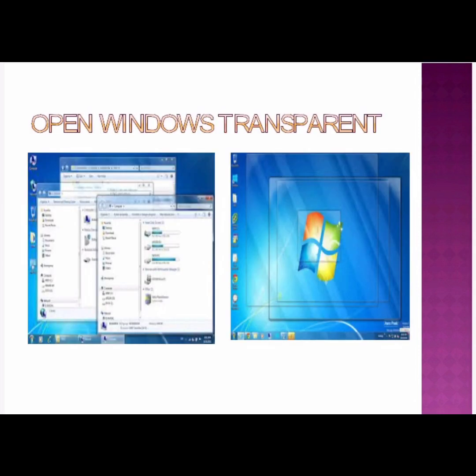Now we'll see it more clearly. First point, it makes the open windows transparent. Can you see the first picture and compare it with the second picture? See how this happened. Can you find the glass-like view in the second picture? So you can see the desktop easily. How are we going to do this? At the far end, near the date and time, there is a button called the Show Desktop button. If you keep your mouse on that button, the windows become very transparent. This is how Aero Peek makes open windows transparent. Next comes the thumbnail view.